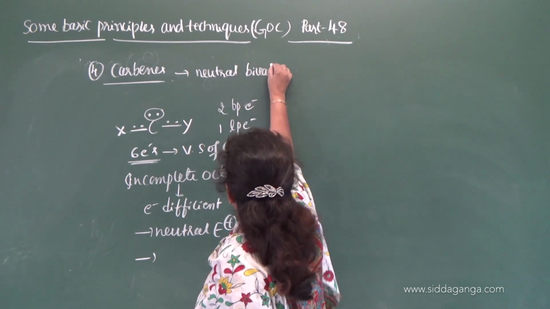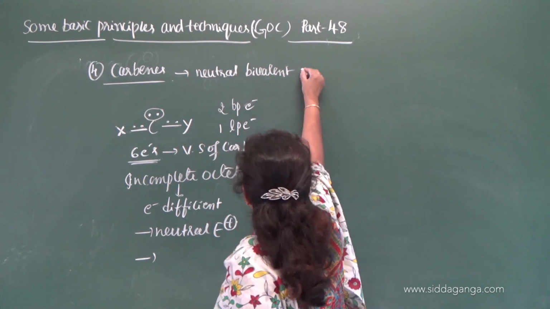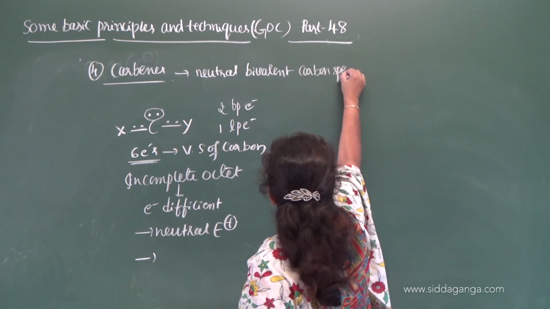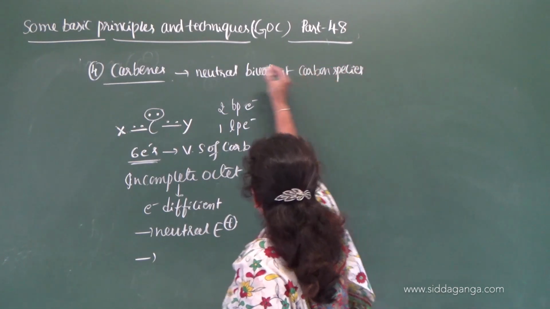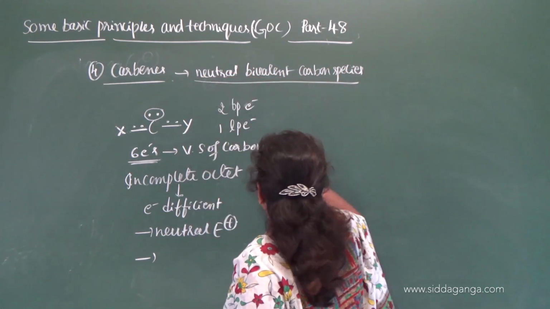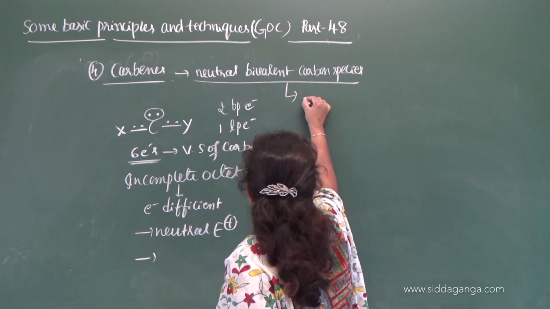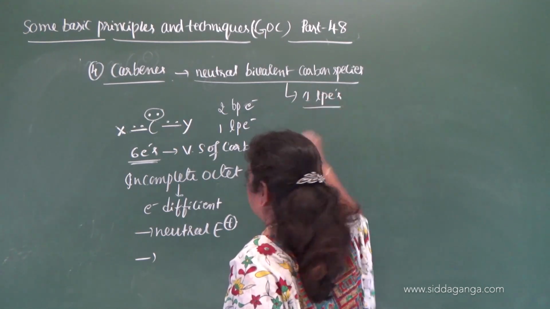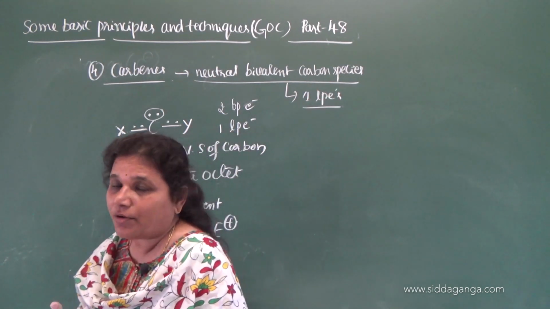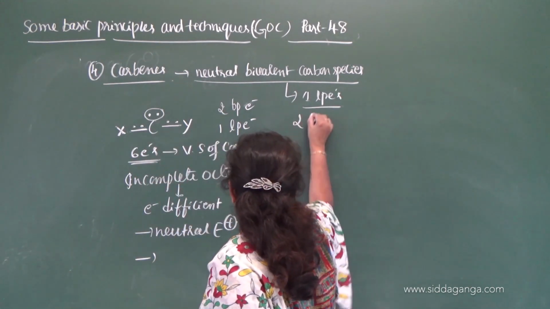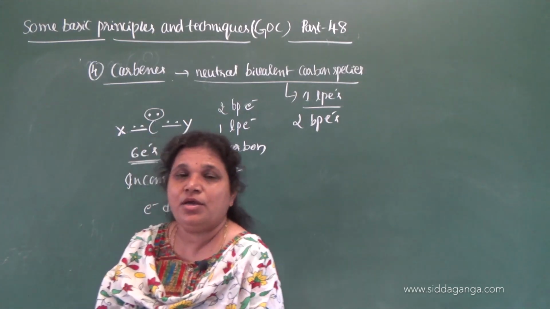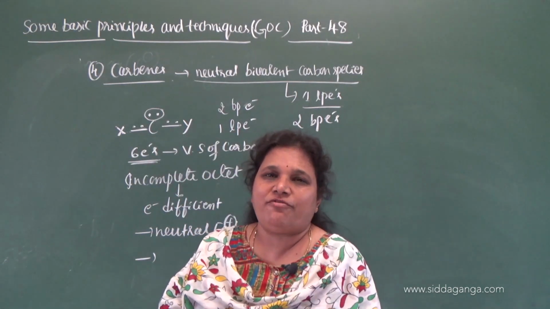So neutral bivalent carbon species containing 1 lone pair of electrons and 2 bonded pairs of electrons, 2 pairs which are involved in bond formation.